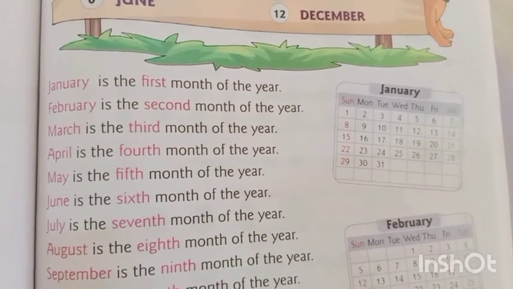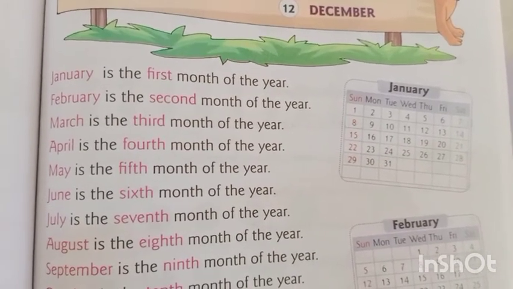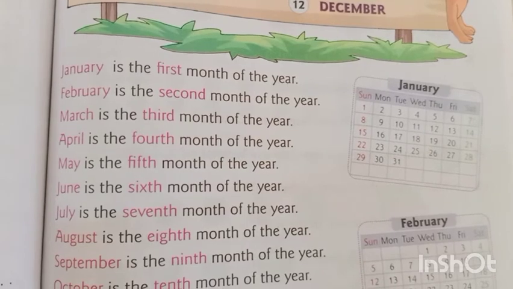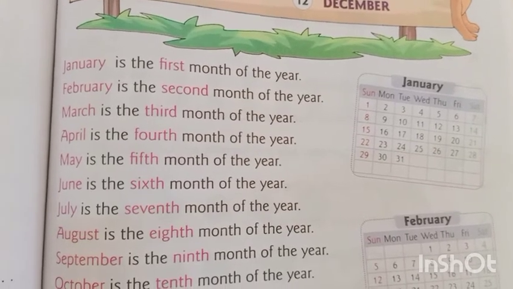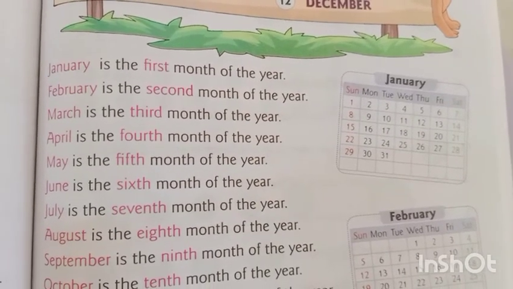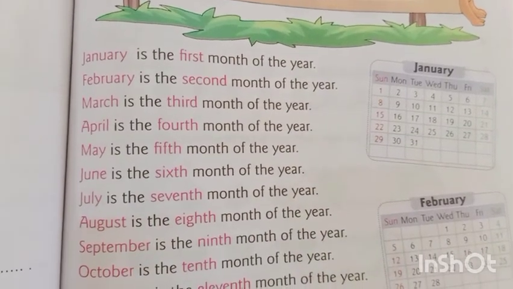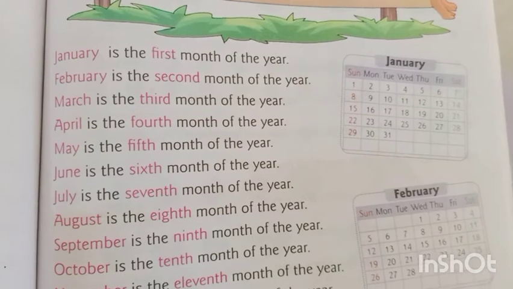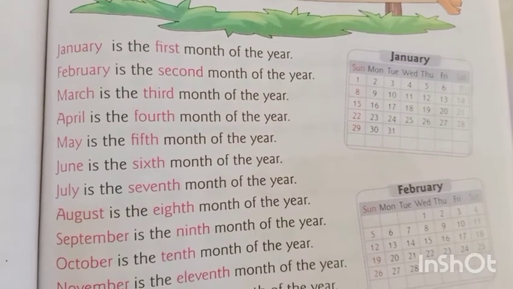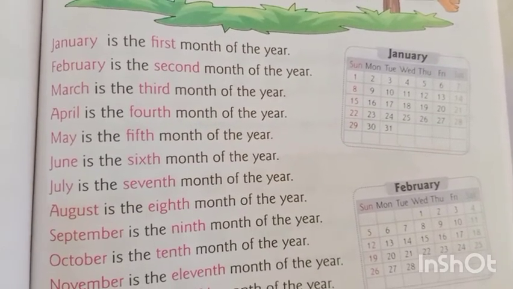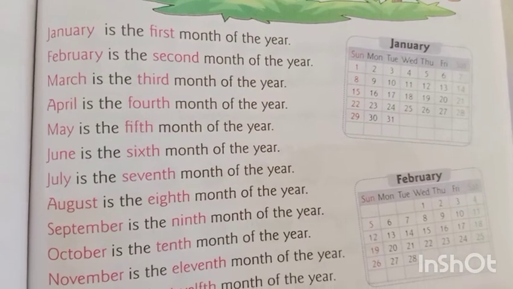January is the first month of the year. February is the second month of the year. March is the third month of the year. April is the fourth month of the year. May is the fifth month of the year. June is the sixth month of the year.